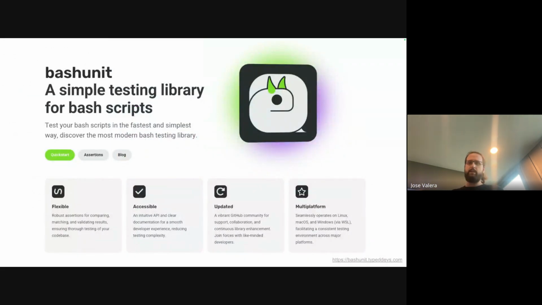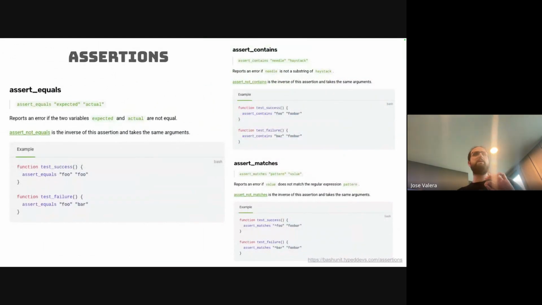So now let's see bashunit. Here is the logo. The logo was created by one of my friends, Antonio. Also, he's a full stack, real impact. This guy does everything. Anyway, this is a flexible, accessible, updated, and multi-platform testing library for bash scripts. Let's see a minimalistic example here. You can see it's very similar to what I showed you in the beginning, that you have the functions, the very same. We have test_ or test whatever. It doesn't need to be an underscore, but underscore is very readable.